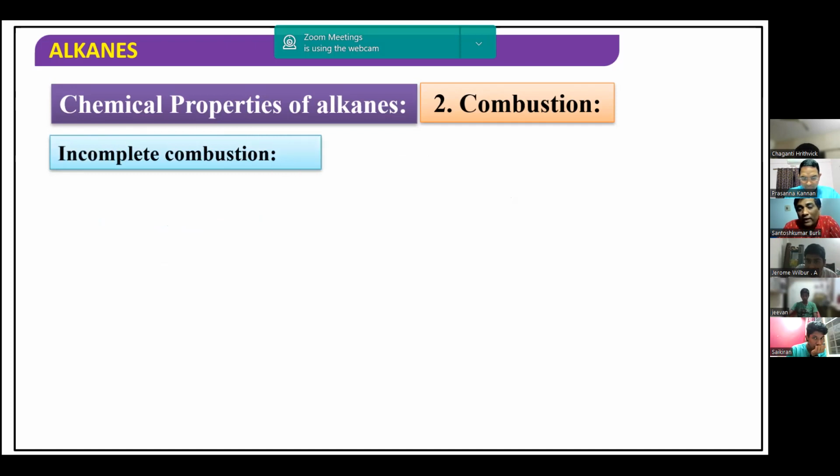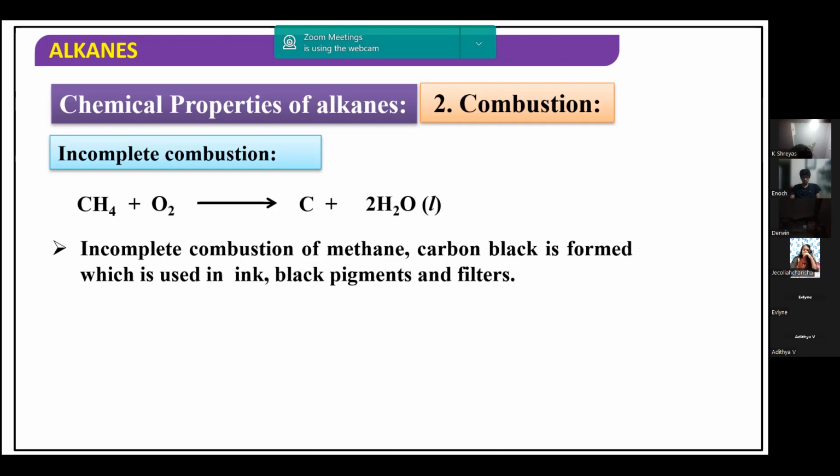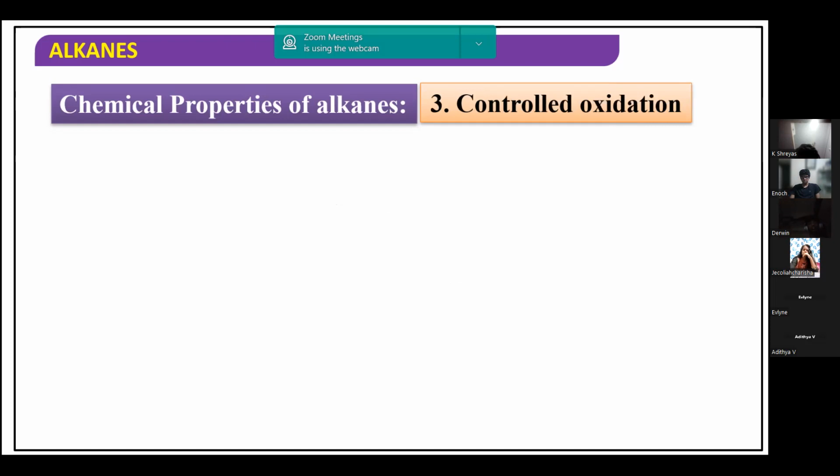If you do incomplete combustion, meaning a limited supply of oxygen, you are not taking excess oxygen, you're taking only a limited supply of oxygen. So these alkanes burn incompletely. When incomplete combustion is done, you can get carbon black. This carbon black formed, we can use in ink, black pigments and filters. So this is the reaction called the combustion reaction.